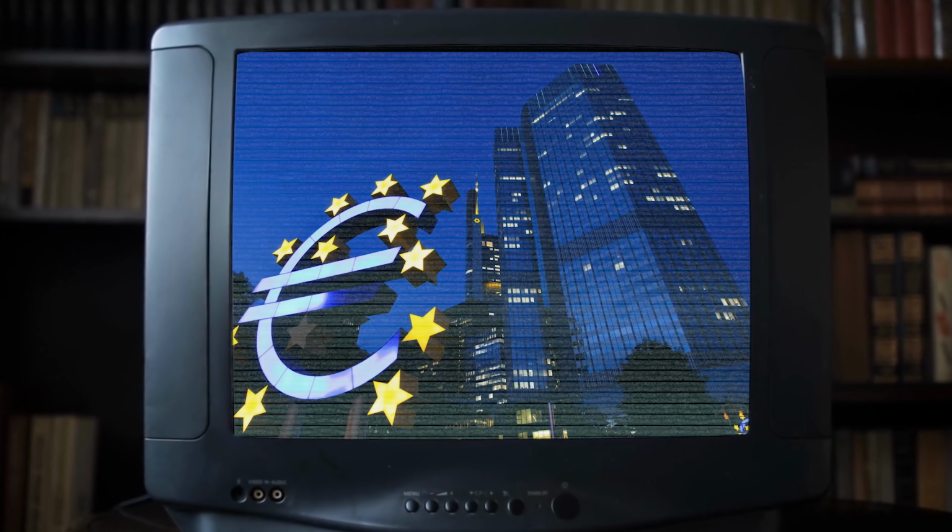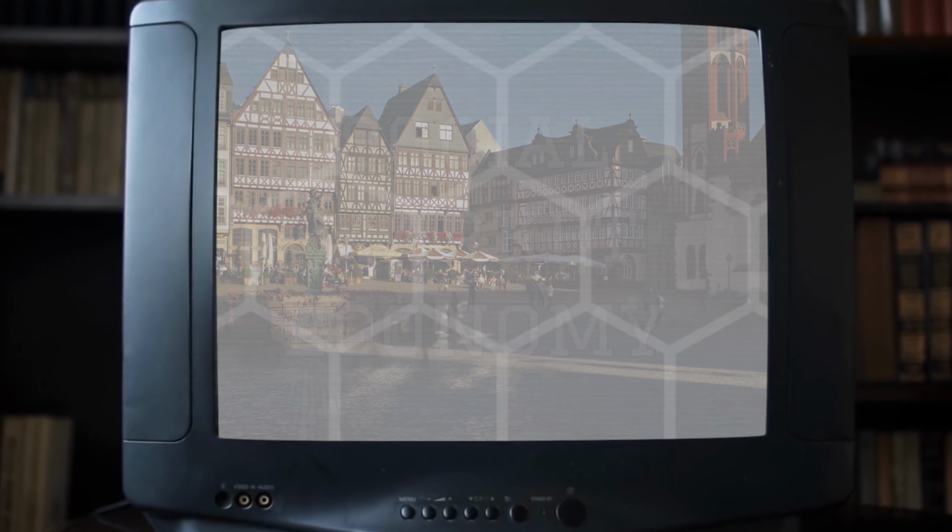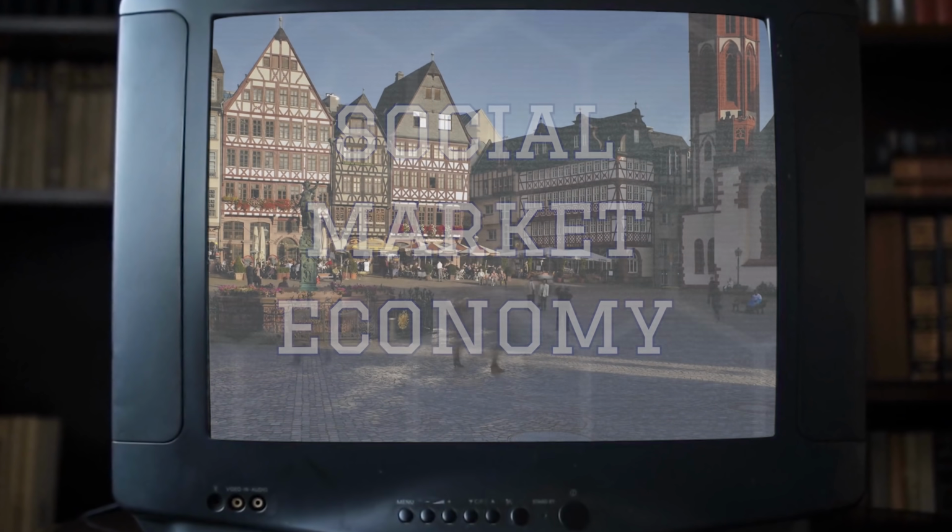It has overflowed into other nations that have been less stable. Germany is today home to a system called the social market economy, or Rhine capitalism.